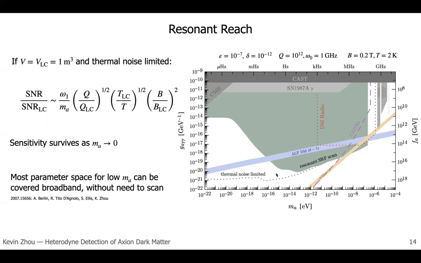In addition, what we managed to show recently is that most of this parameter space, especially for lower m_a, can be covered broadband without the need to set up a scan. And what I mean by broadband is that you can have two degenerate cavity modes, so just omega not equal to omega 1, and then look for axion transitions between the loaded mode and signal mode off resonance. This can probe a wide range of parameter space very quickly without the need to instrument the scan.